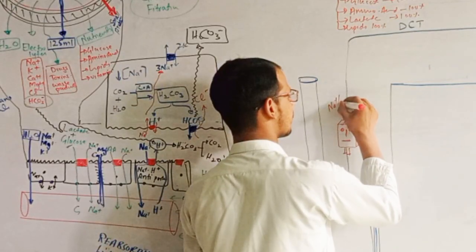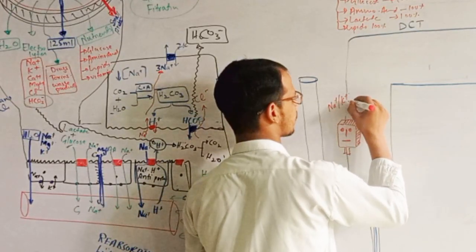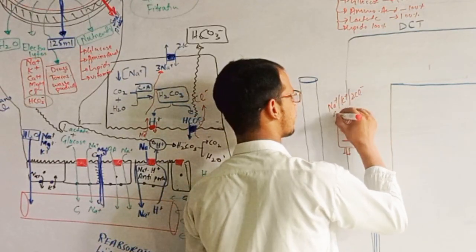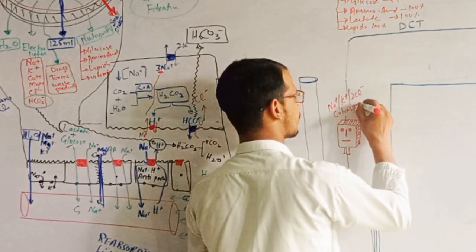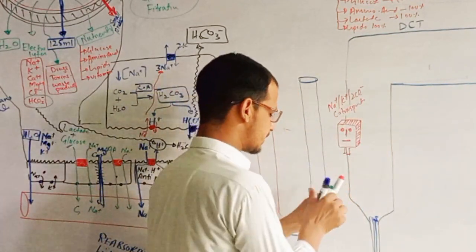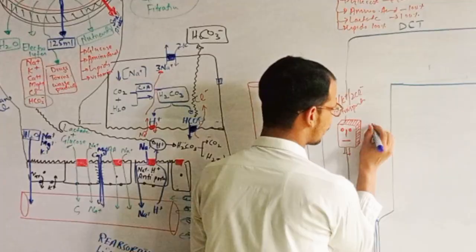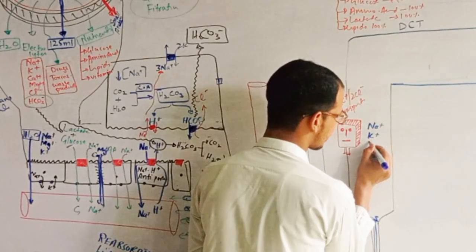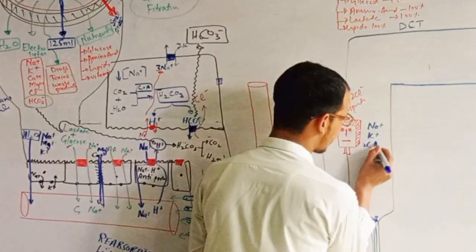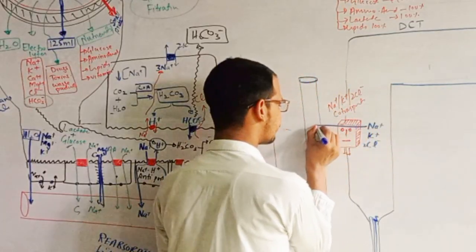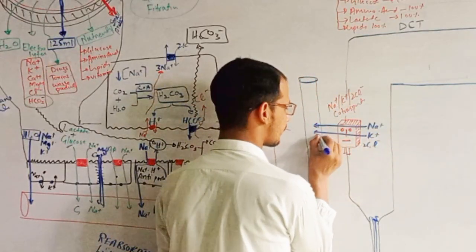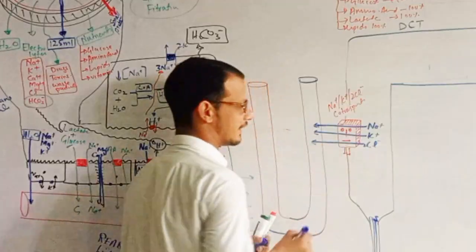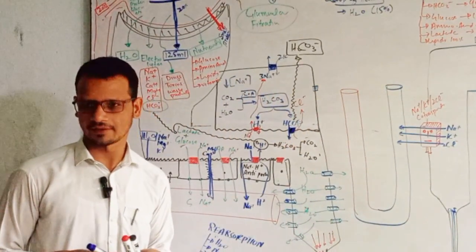and this transporter is sodium, potassium, 2-chloride co-transporter, and by this which thing is coming to blood? The sodium, the potassium and 2-chlorides coming to blood, reabsorbing, right?